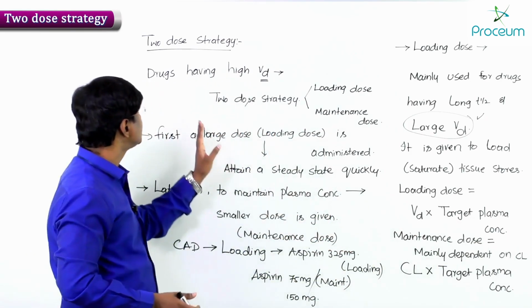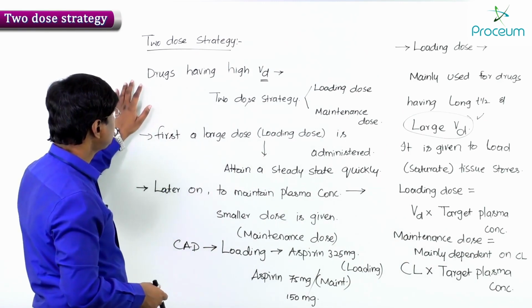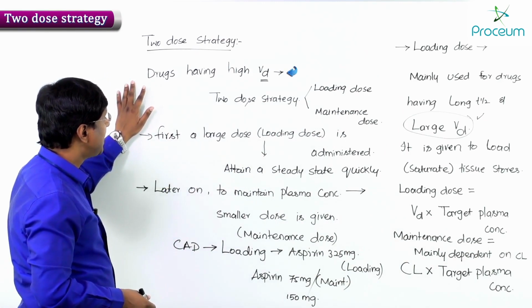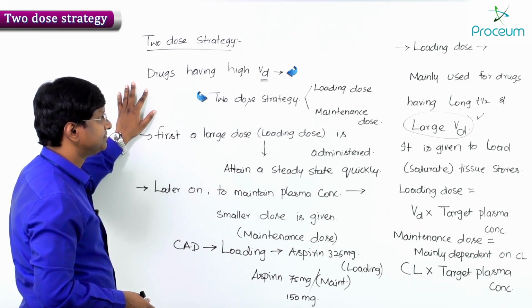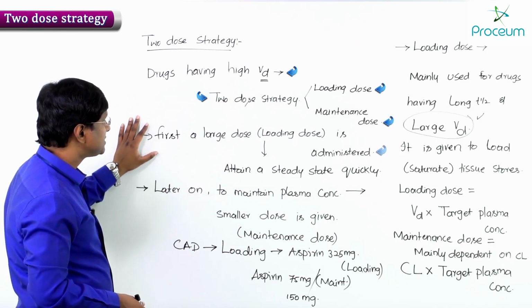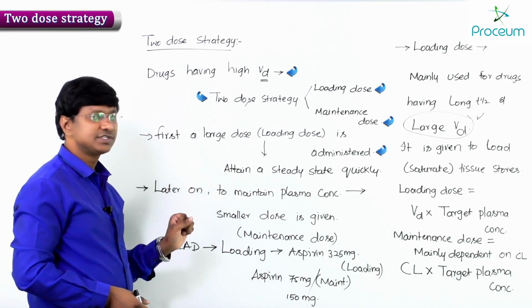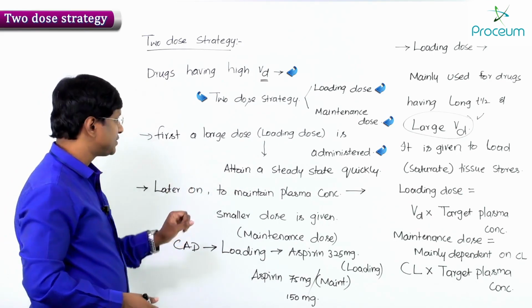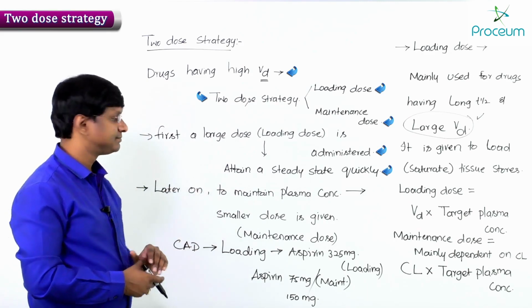That is what is called your two-dose strategy. Remember, for drugs having high volume of distribution, we follow this two-dose strategy, that is the loading dose as well as the maintenance dose. First, a large dose is administered, that is the loading dose, mainly to attain the steady state concentration quickly.